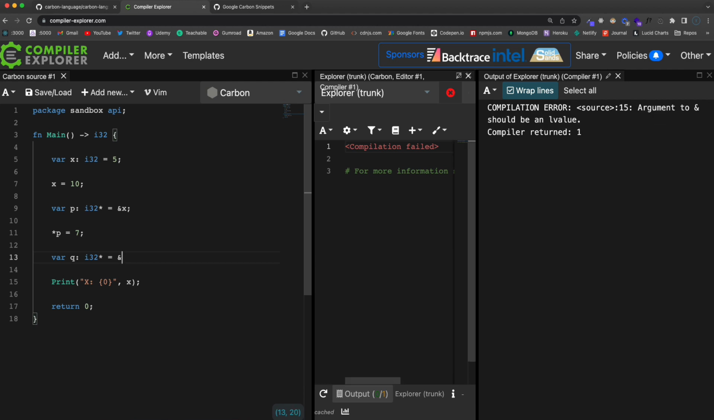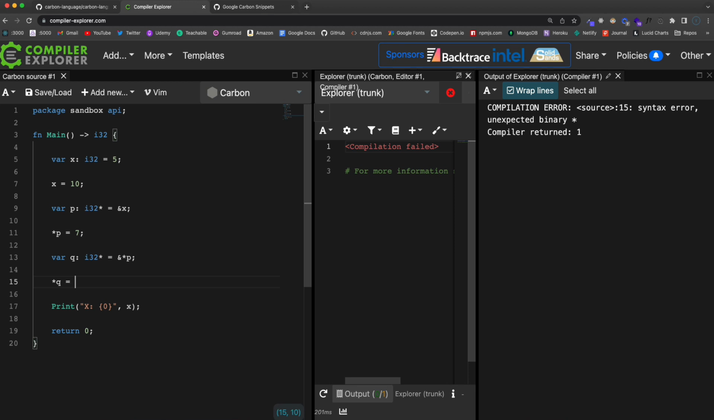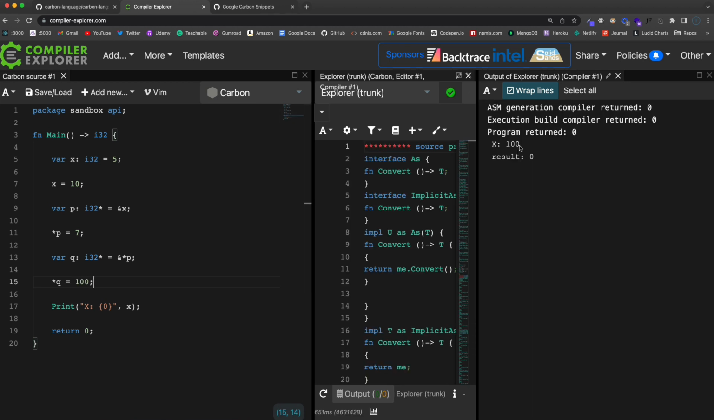So we'll actually do ampersand asterisk P. And then if I come down here and I say I want to set asterisk Q equal to 100, and we look over here at the value of X, now the value of X is 100. Okay, so we have these two pointers. They're different variables, but they're pointing to the same place that X value is pointing to. All right, so hopefully that makes sense.